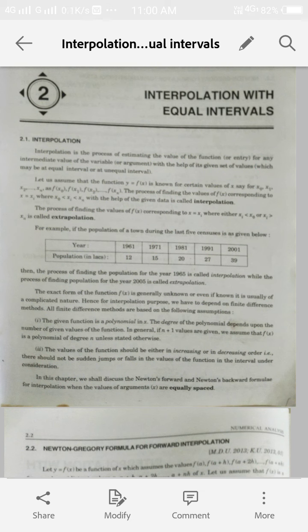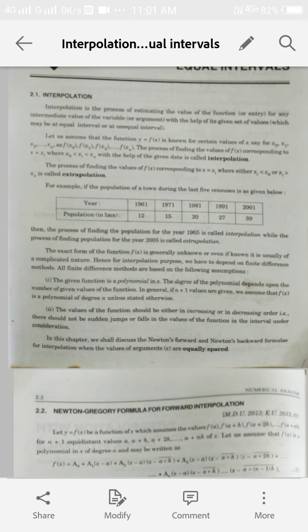And if this gap is not the same, then these are not equally spaced, and that comes under the problems of unequal intervals. Now, while we deal with interpolation problems, we assume the following conditions.